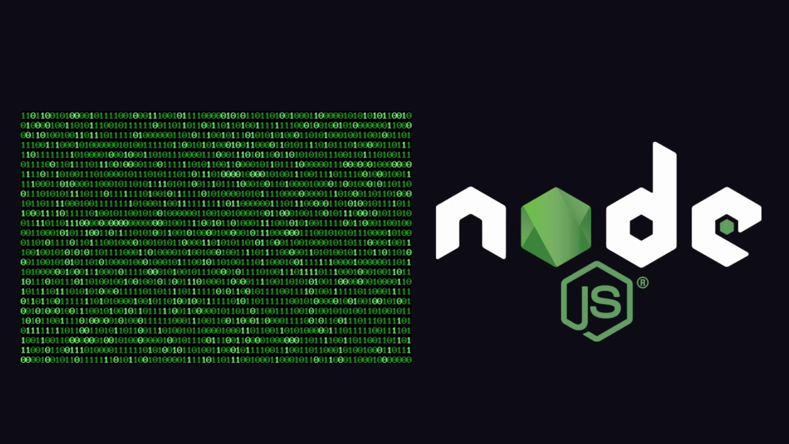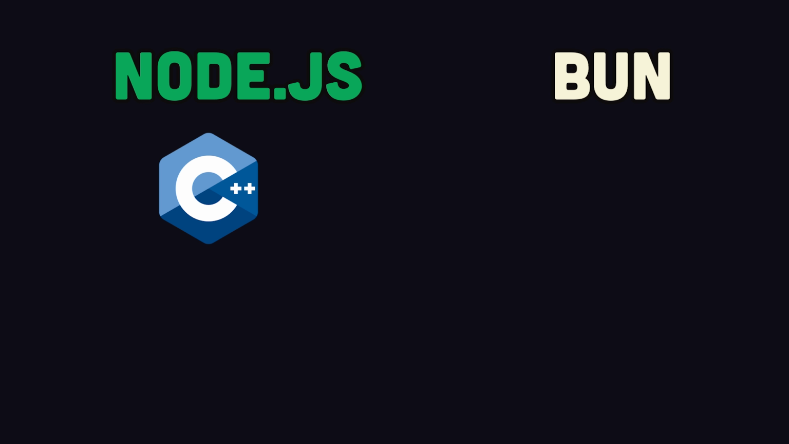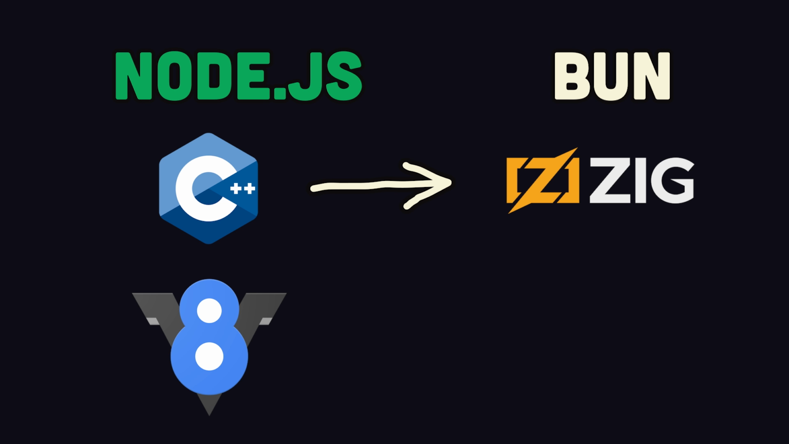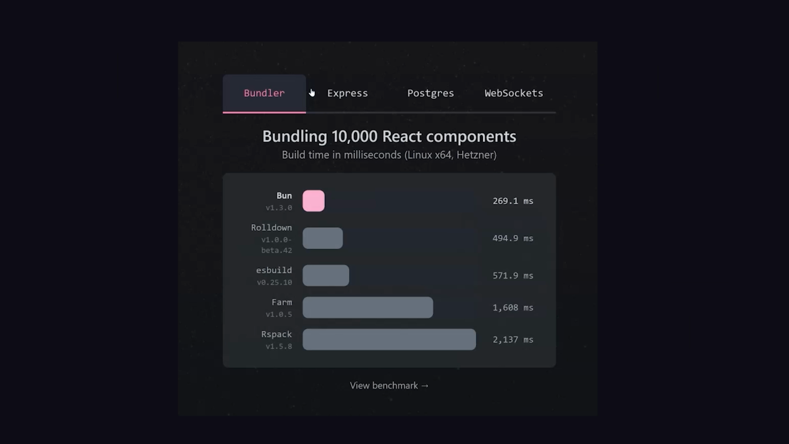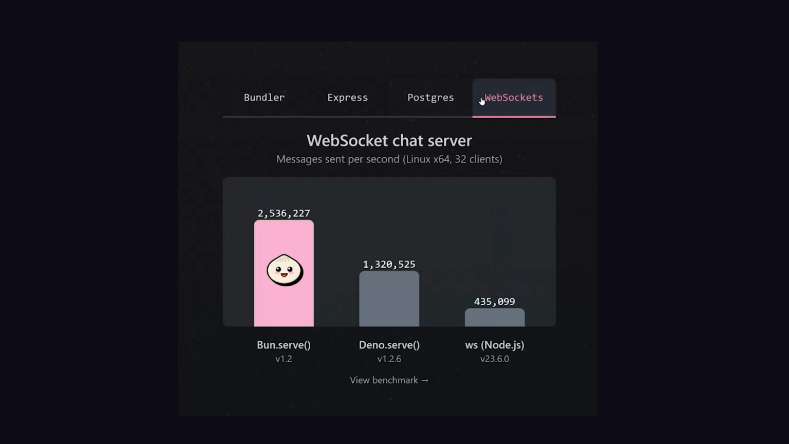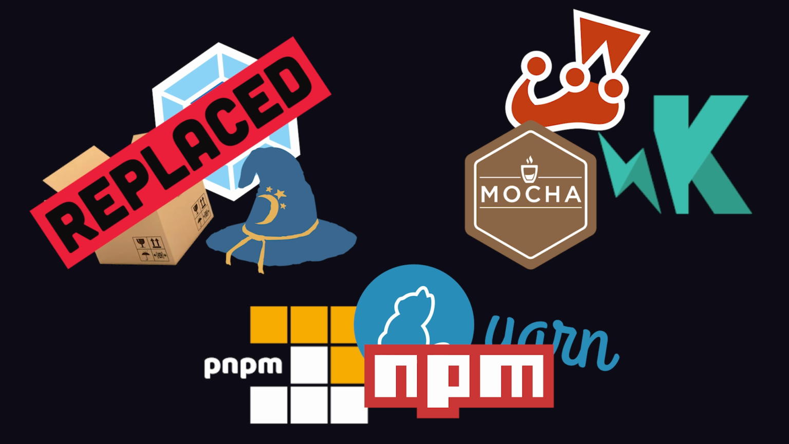At its core, Bun is a JavaScript runtime like Node.js, but with an extreme focus on performance, which they achieved by swapping out C++ for Zig and Chrome's V8 engine for JavaScript Core, the same engine used by Safari. Starting from scratch has allowed it to throw up some impressive trust me bro benchmarks, but it's more than just a runtime. It replaces your bundler so you can write TypeScript and JavaScript without any config nightmares.